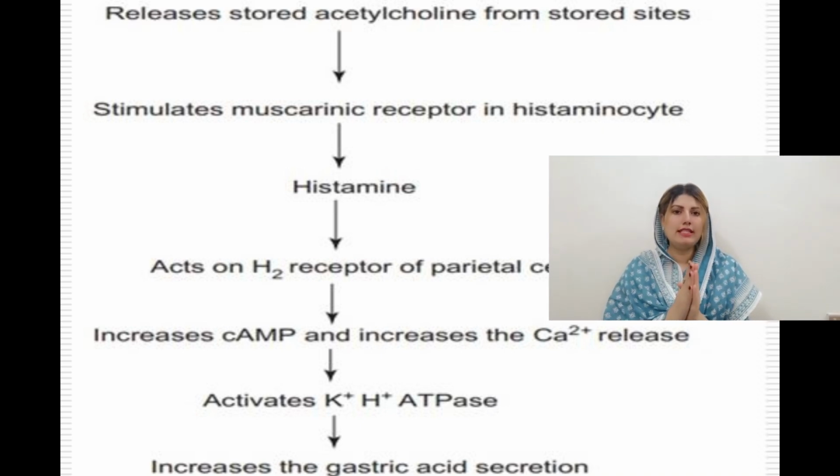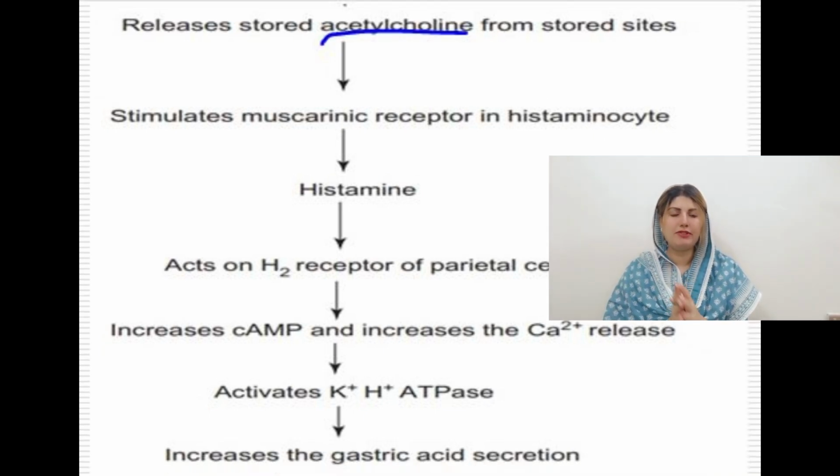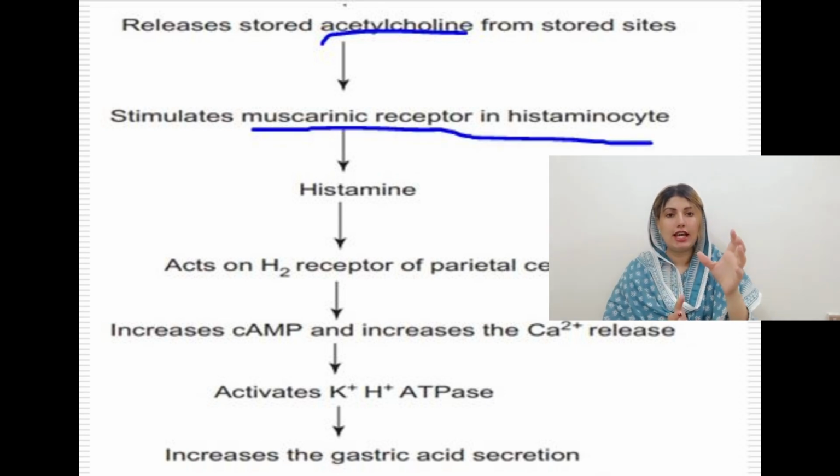As you can see in the diagram, acetylcholine is released from the acetylcholine stores and binds with the muscarinic receptors. Whenever acetylcholine binds with the muscarinic receptor at the histamine site, histamine is released.